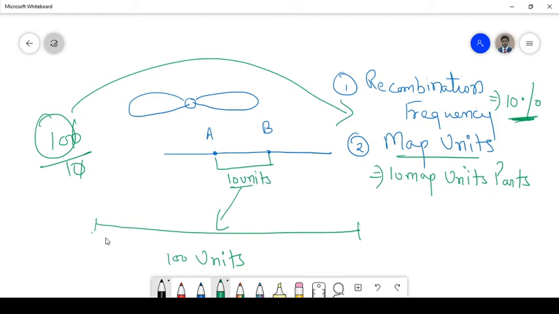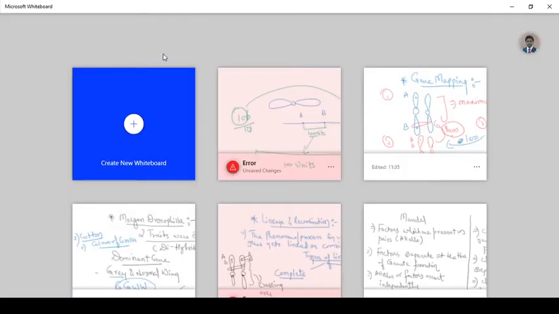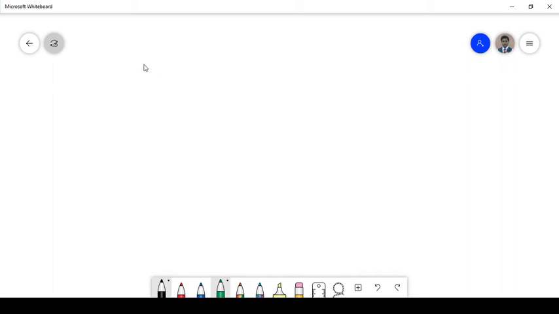Now let us study the other aspect. Say there are three genes over here: A, B and C genes.